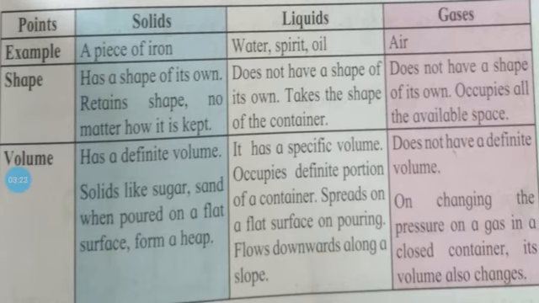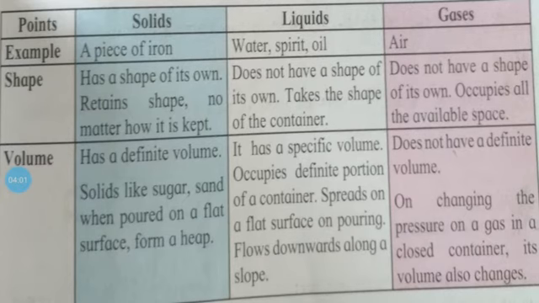Volume: it has a specific volume, occupies a definite portion of a container, spreads on a flat surface, on pouring flows downward along a slope. See, in the condition of solid there is a formation of a heap, but liquid spreads on a flat surface, and on pouring flows downward along a slope. See, this is the difference between solid and liquid substances.